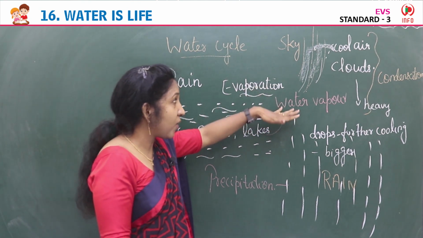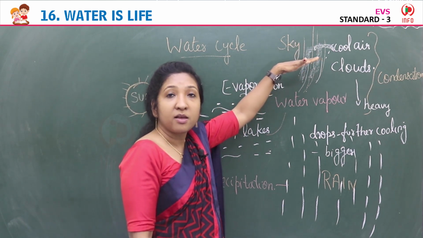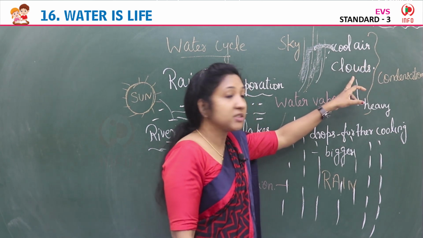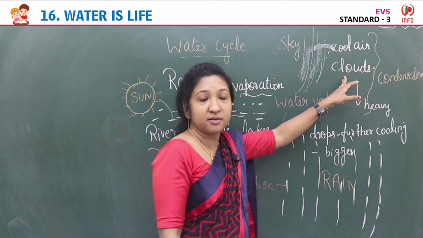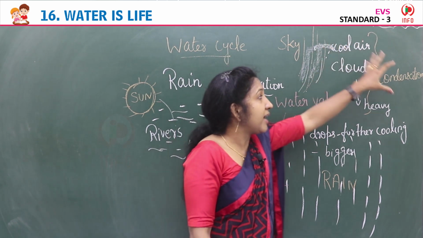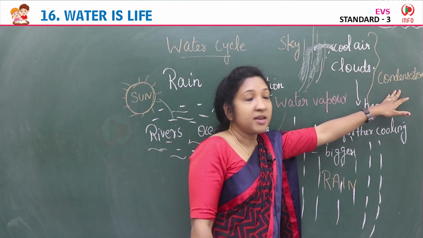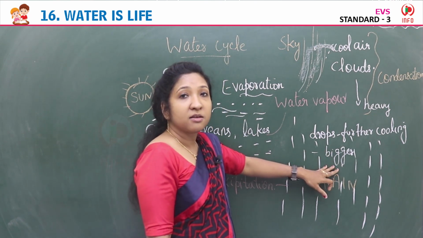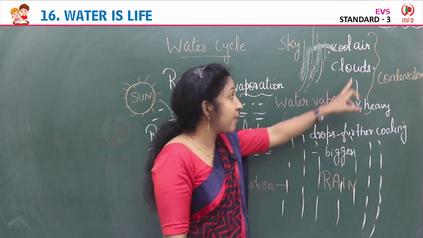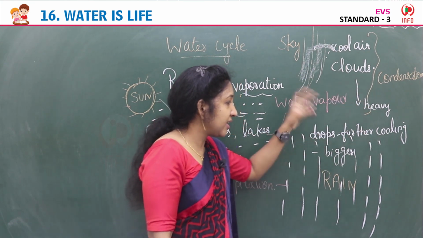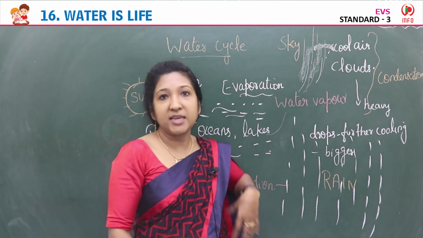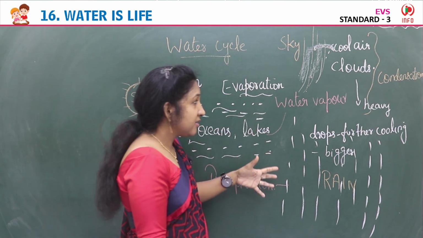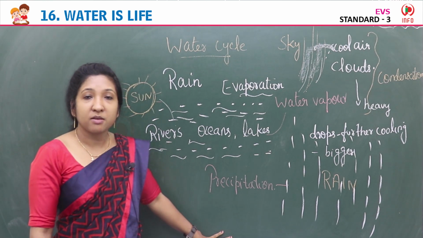This water vapor rises up in the sky, comes in contact with the cool air and forms tiny droplets, that is clouds. This is condensation. Then on further cooling, the drops get bigger, and when the clouds become heavy, water is released in the form of rain, snow or hail. This is precipitation.